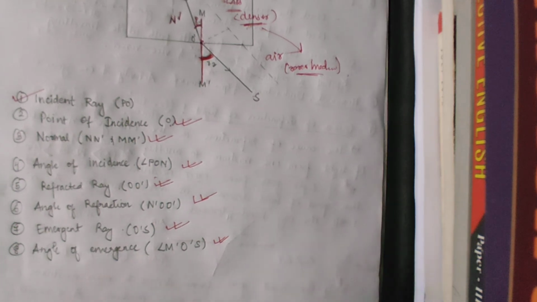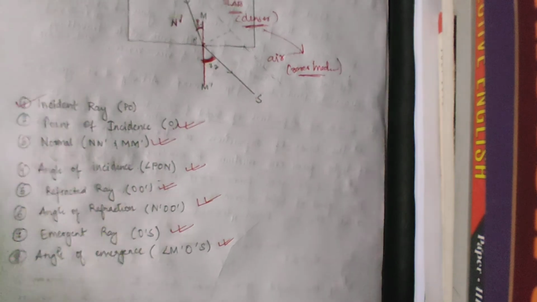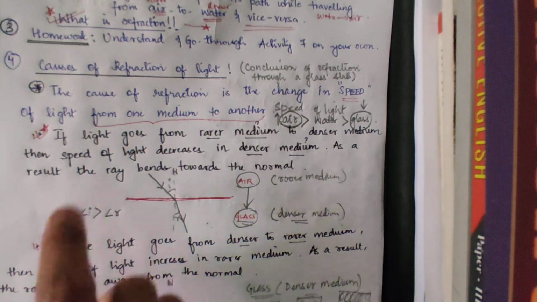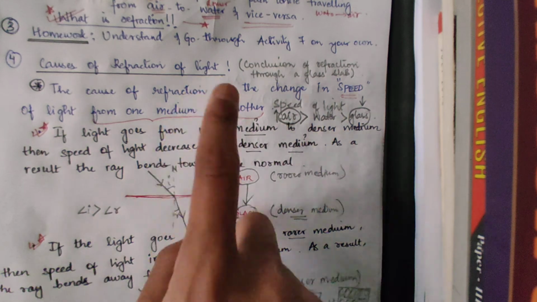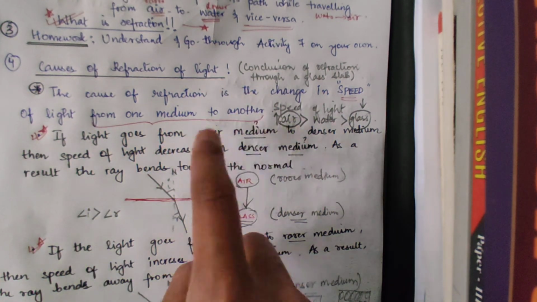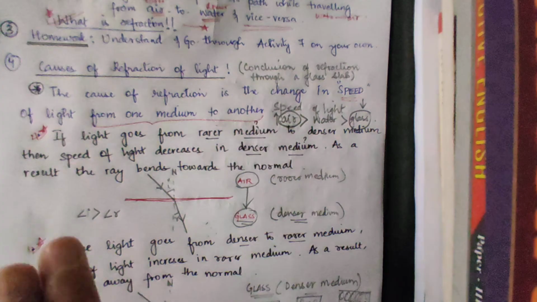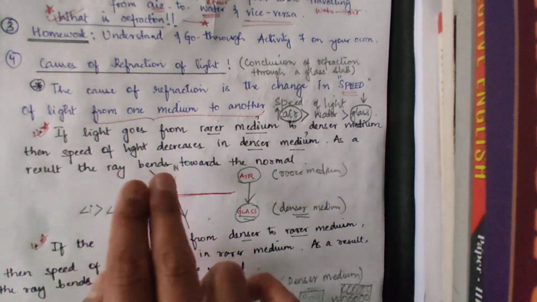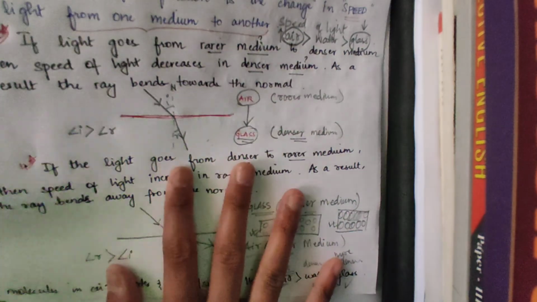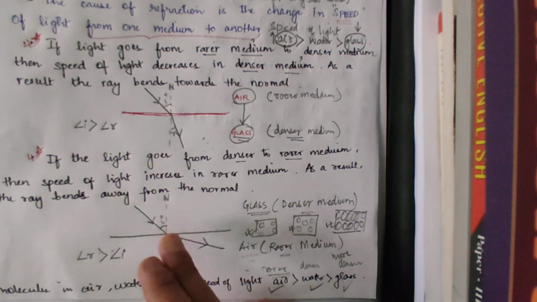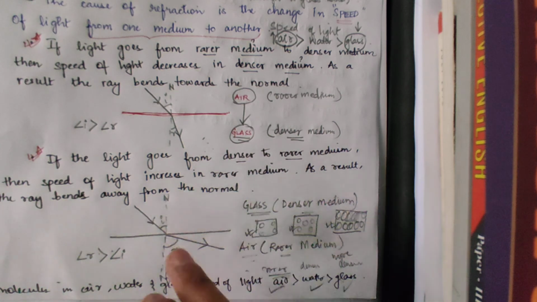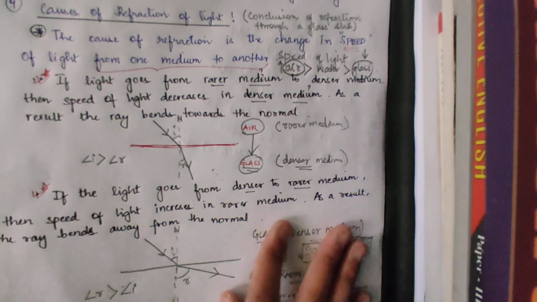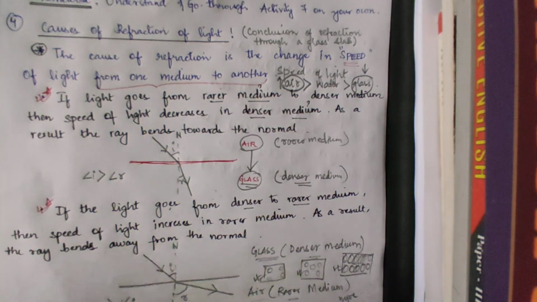The next point is the conclusions during refraction through a glass slab. The conclusion is this one, which I have just taught you. If the light goes from a rarer medium to a denser medium, then the speed of light decreases in the denser medium and the ray of light bends towards the normal. And if the ray of light goes from denser to rarer, the ray of light will go away from the normal and the speed of light increases in the rarer medium. All right, so I have finished with the conclusions as well.